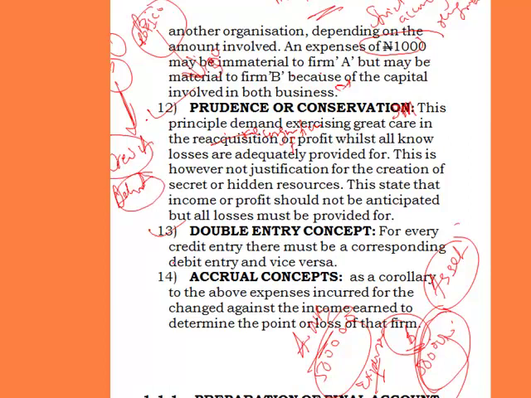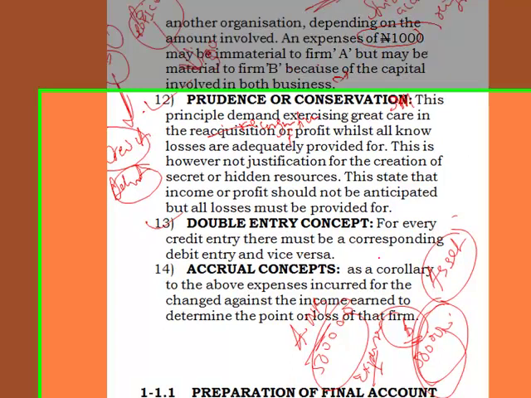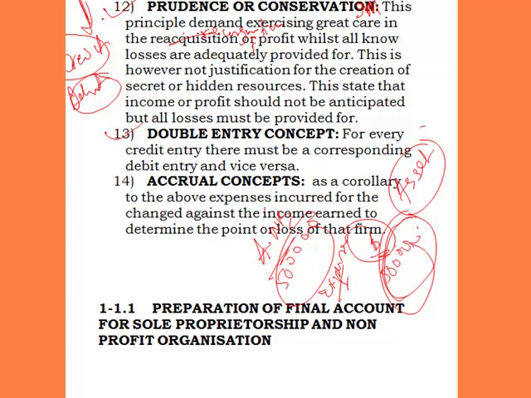Now let's go to the accrual concept. The accrual concept, as a corollary to the above, says expenses incurred for the period must be charged against the income to determine the profit or loss of that firm. You see that the expenses incurred for the work must be charged against the income, to determine the profit or loss of the firm.